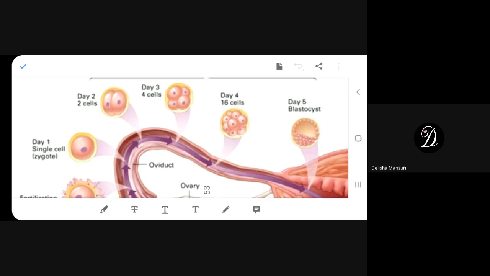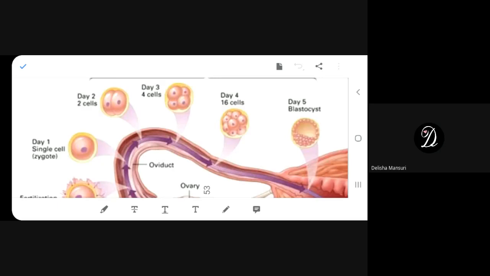False. So what is the thing which is made up of a single cell? What is the name? I'm not asking about the sperm and the egg, but after fertilization, it is zygote. So what is made up of a single cell, beta?